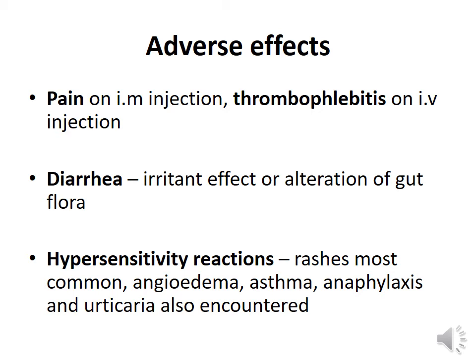They are irritant in nature because of which there could be pain on intramuscular injection. Some cephalosporins are not given by intramuscular route. They can cause thrombophlebitis on intravenous injection. Because of their irritant effect, they can cause diarrhea. It could also be due to alteration of the gastrointestinal normal microbial flora.